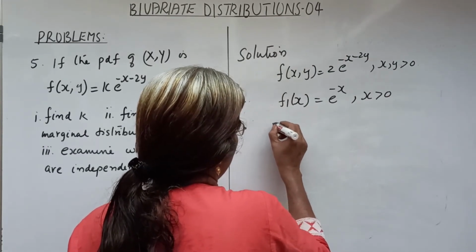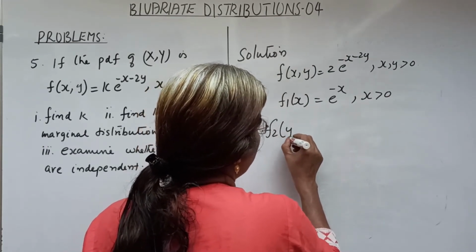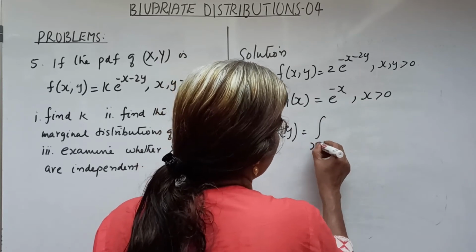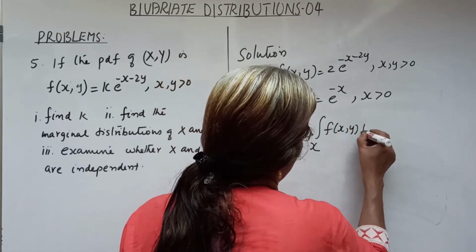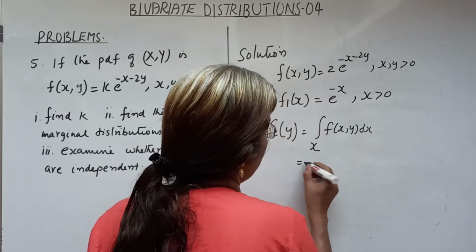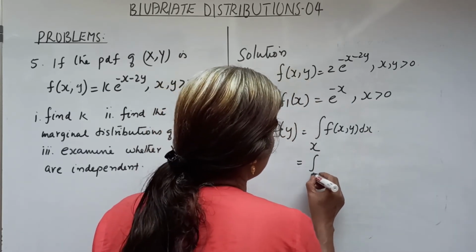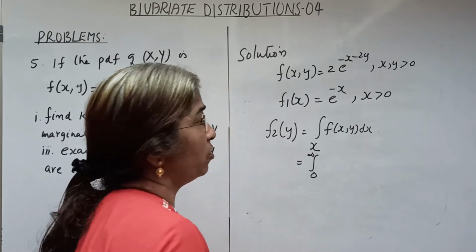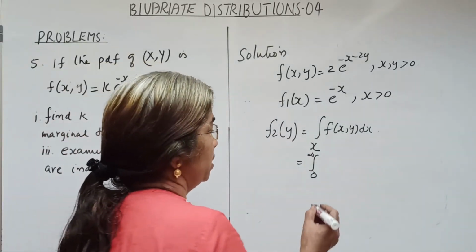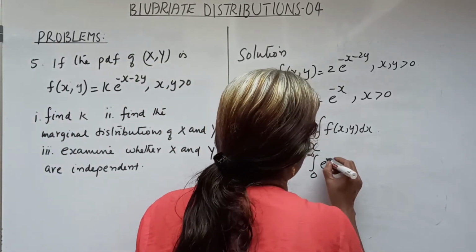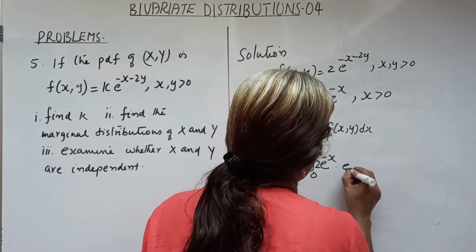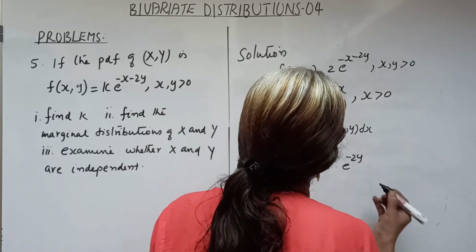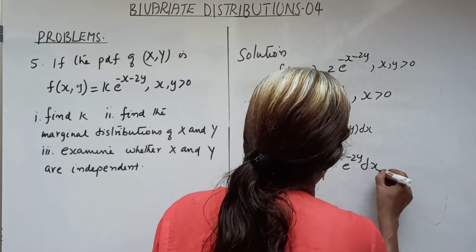Now, marginal distribution of y is f2y equal to integral over x f of xy dx. Okay, and hence equal to integral 0 to infinity, the limit for x is 0 to infinity. F of xy is 2 into e raised to minus x into e raised to minus 2y into dx.